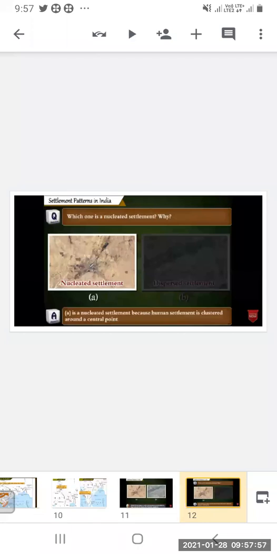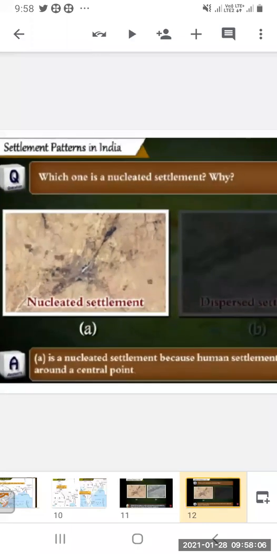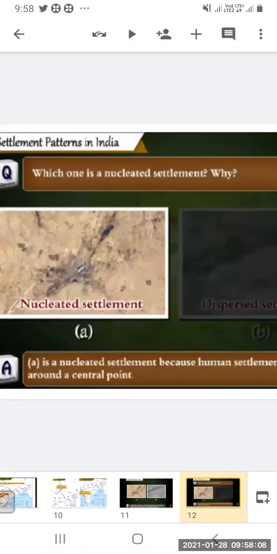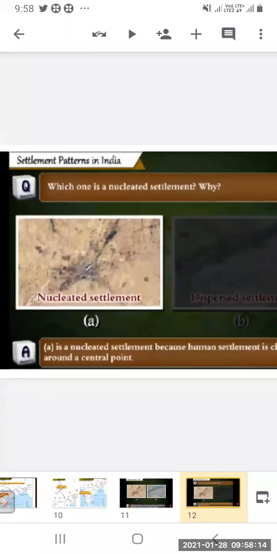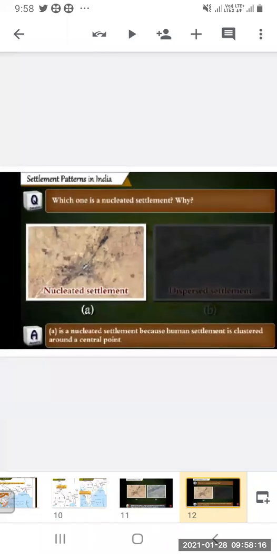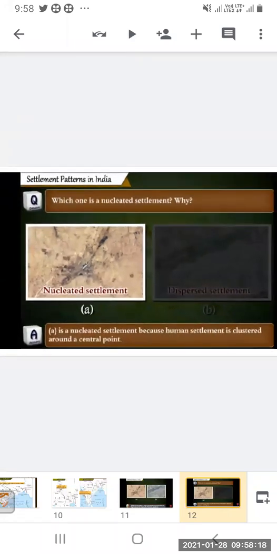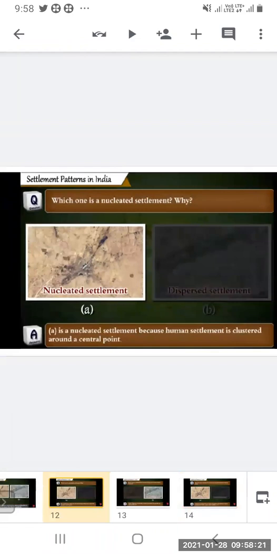Why? Because human settlement is clustered around a central point. You can see this around a central point. The human settlements are clustered, meaning they are concentrated around a central point. This is a satellite image.